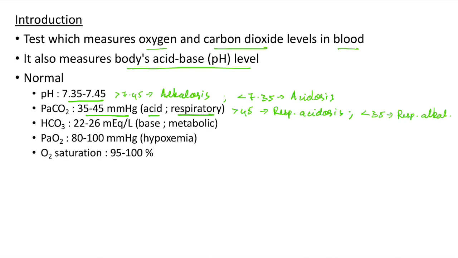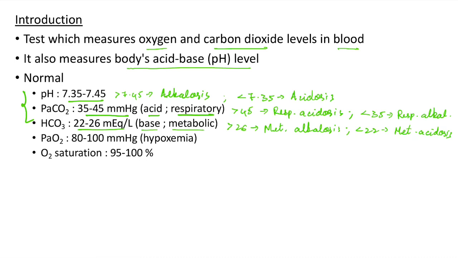The normal bicarbonate level is between 22 to 26 milliequivalent per liter. Bicarbonate corresponds to base in the body. It is regulated by kidneys, so it is metabolic. Bicarbonate level more than 26 is metabolic alkalosis, and bicarbonate level less than 22 is metabolic acidosis. These three things are very important to remember.